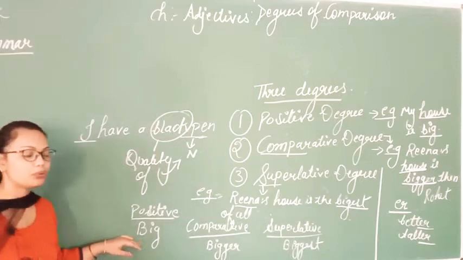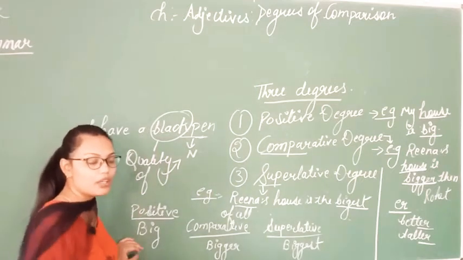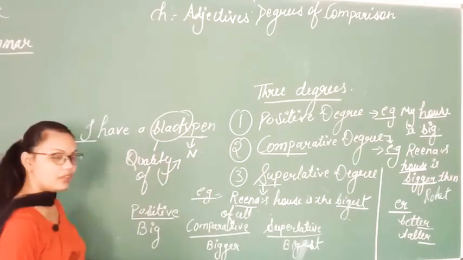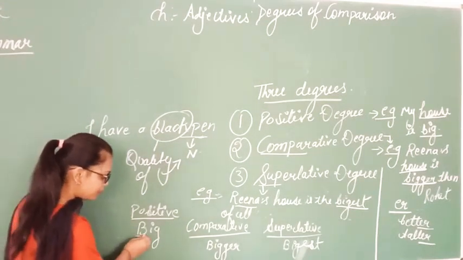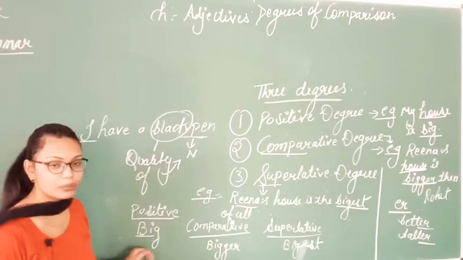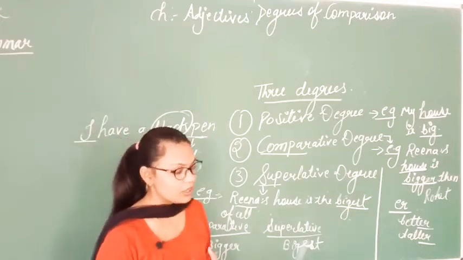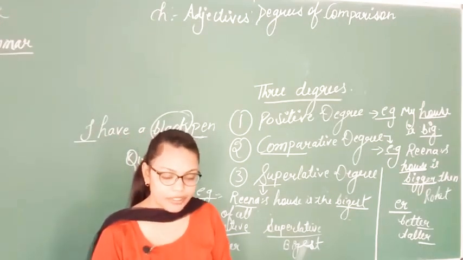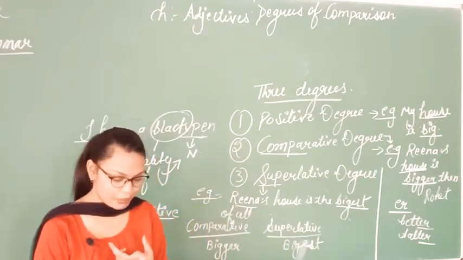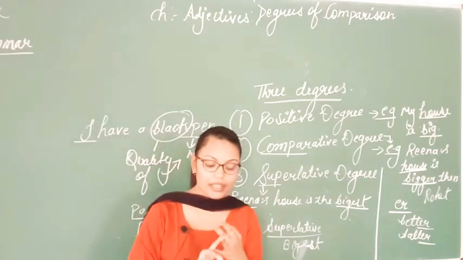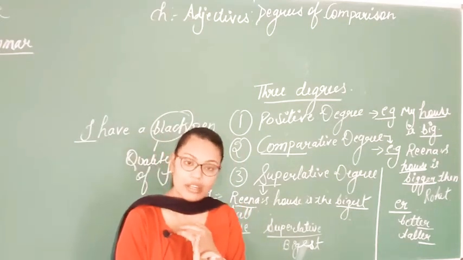In positive degree, we do not compare one noun with another. You can see here I have used big. Why have I used big? Because, as I told you earlier, in positive degree we only talk about one thing. It can be one person, one animal, one thing, or one place.